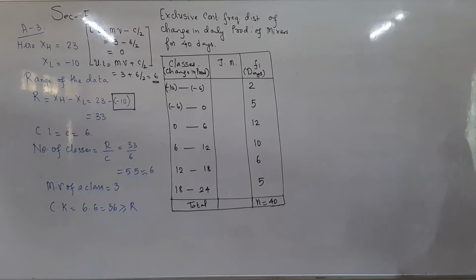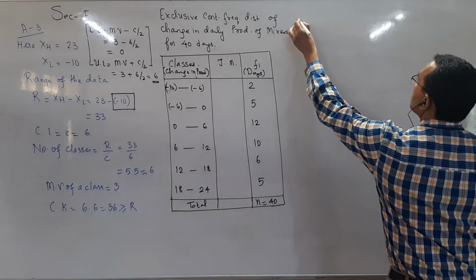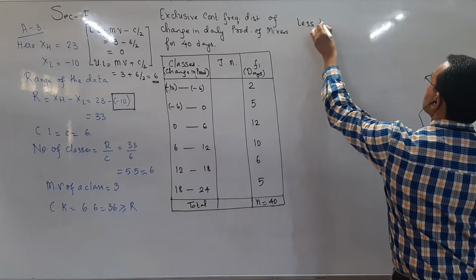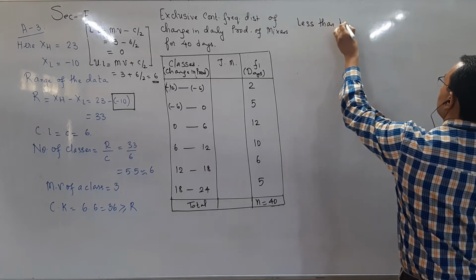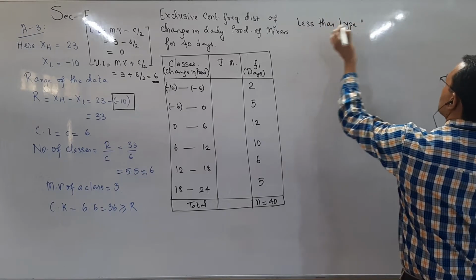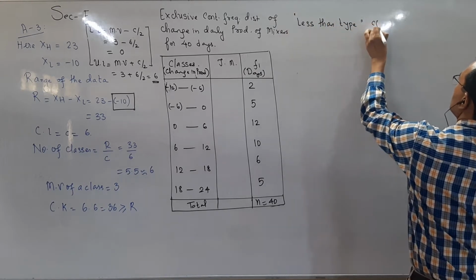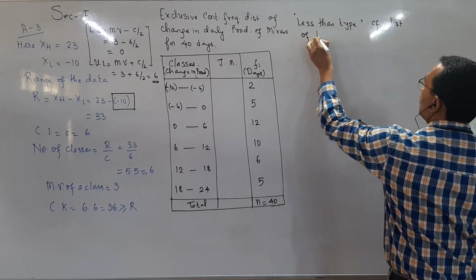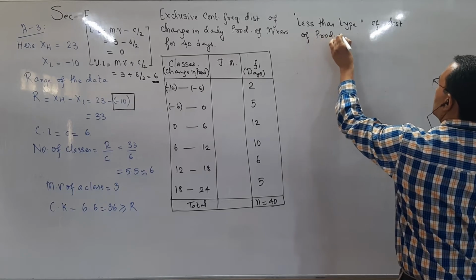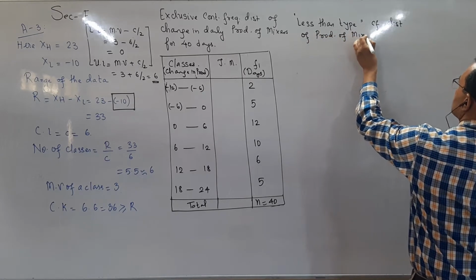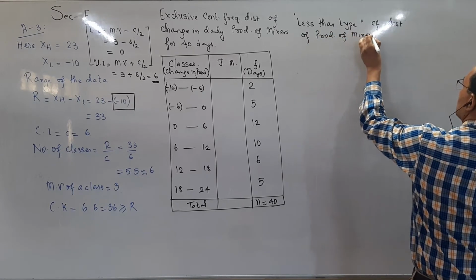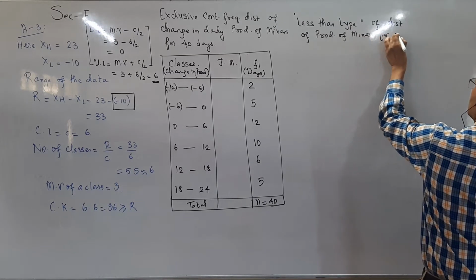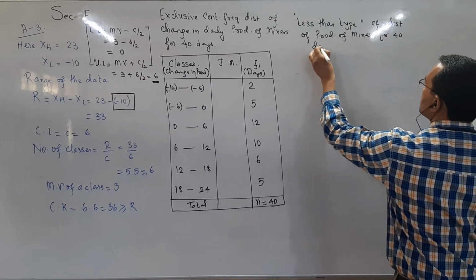So, I am giving the title: less than type cumulative frequency distribution of production of mixtures for 40 days.